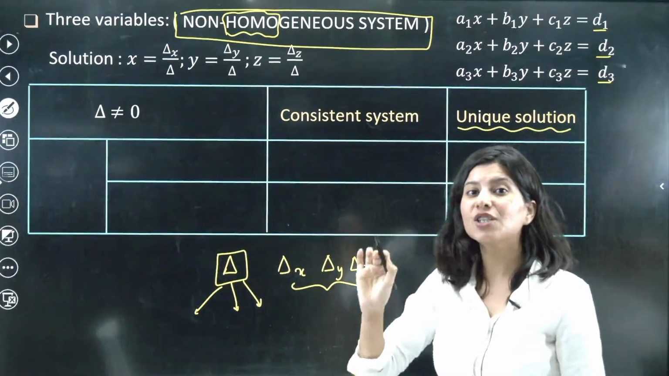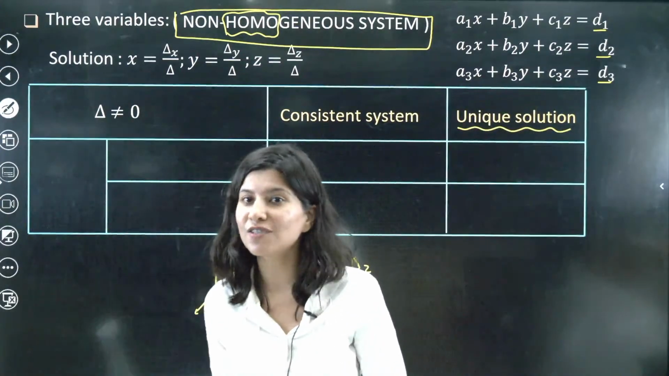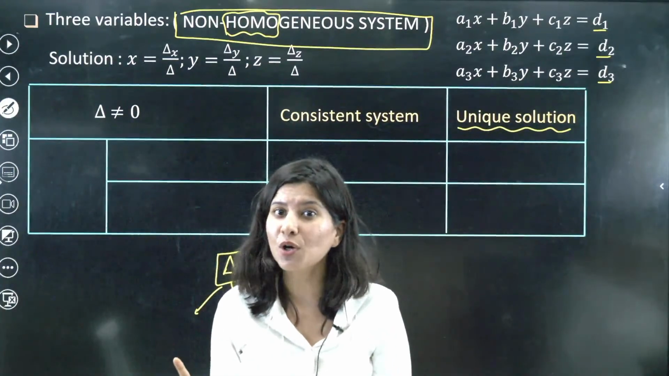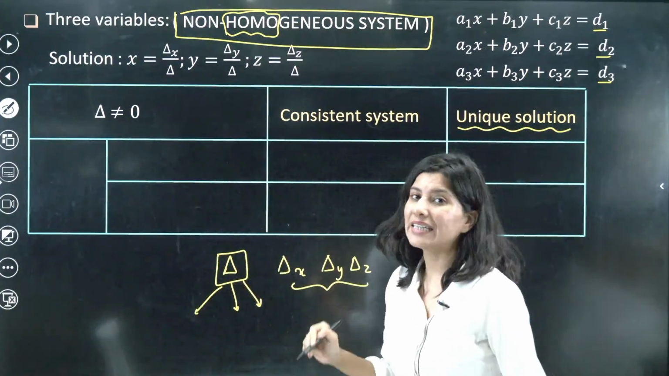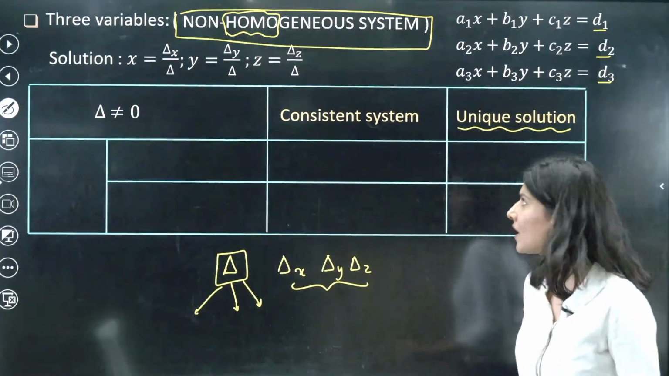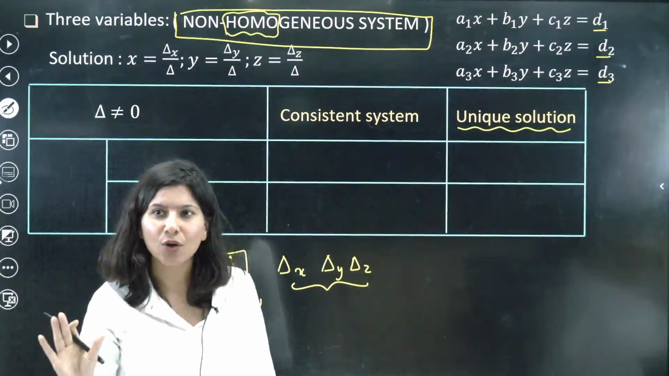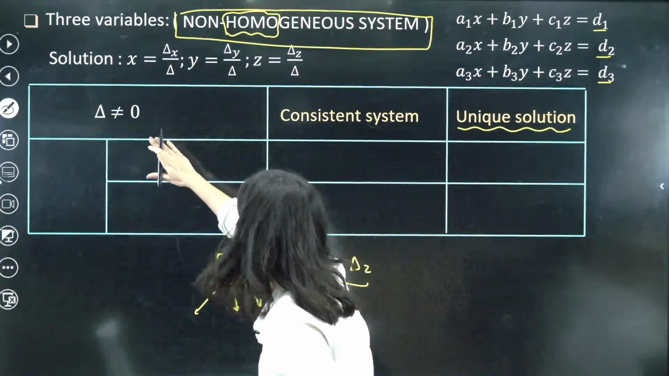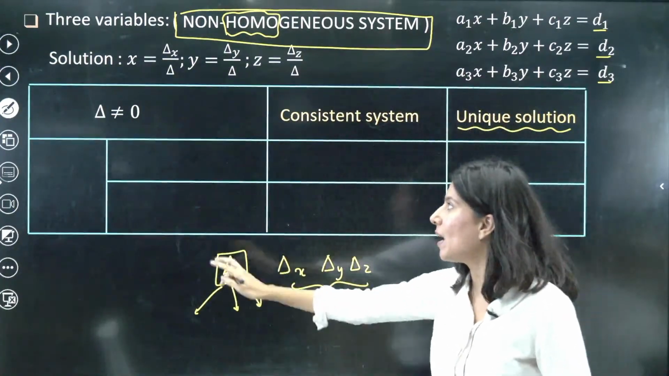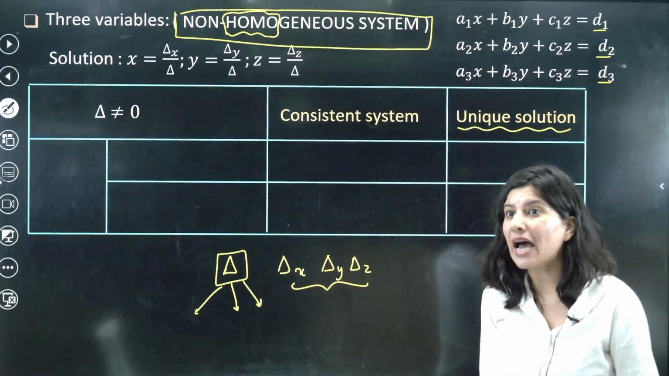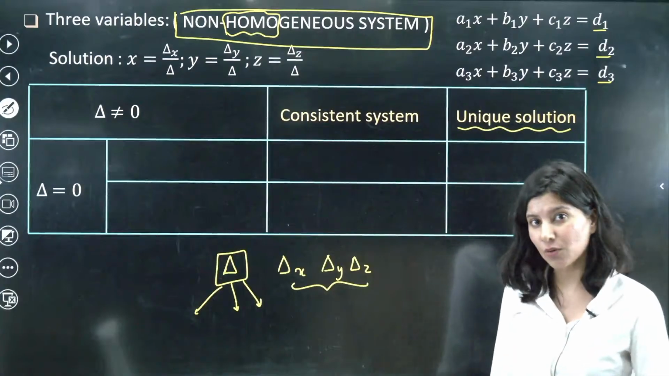So what is the condition of unique solution? Tell me in the chat box. Unique solution condition, very important: delta not equal to 0. And now one more word, consistent, we will talk about this later on. For now you can just focus on this and this. Okay, delta not 0, so unique solution. But what will happen if your delta is 0?